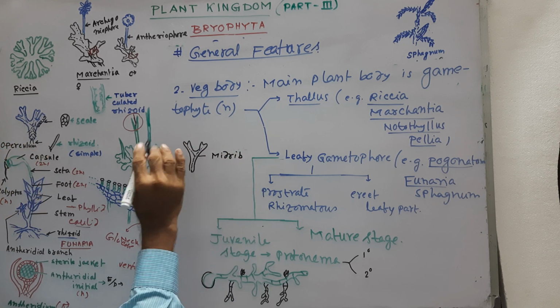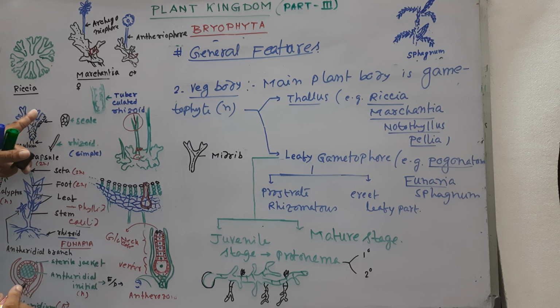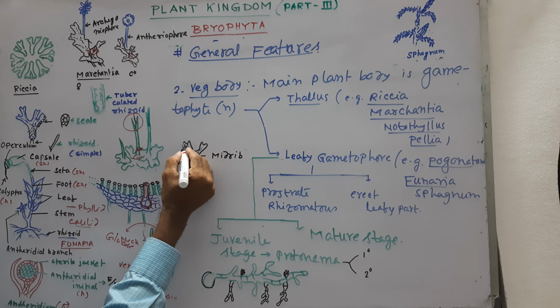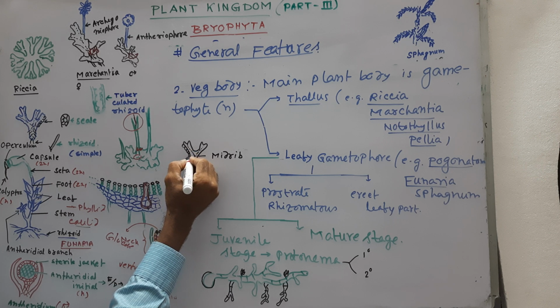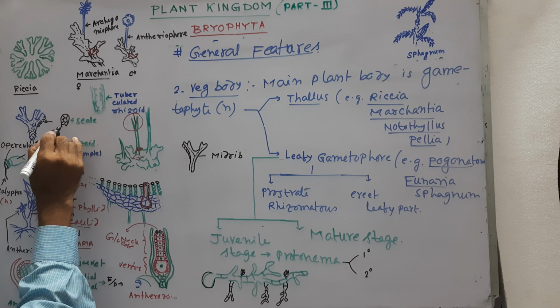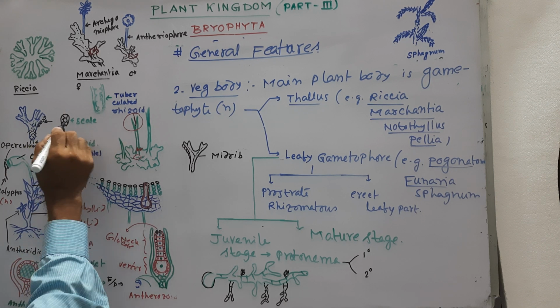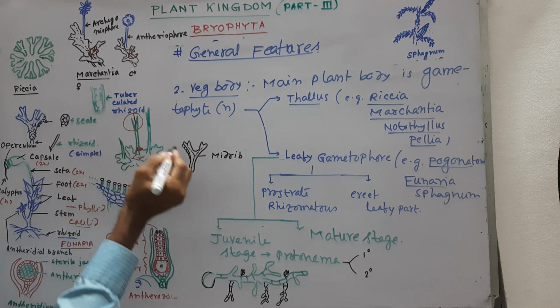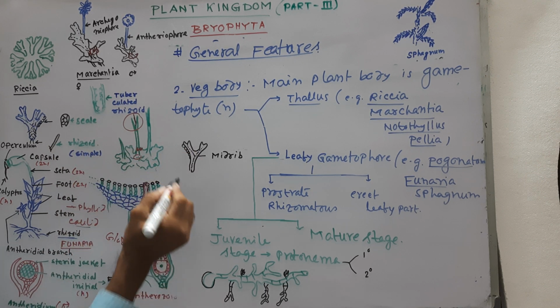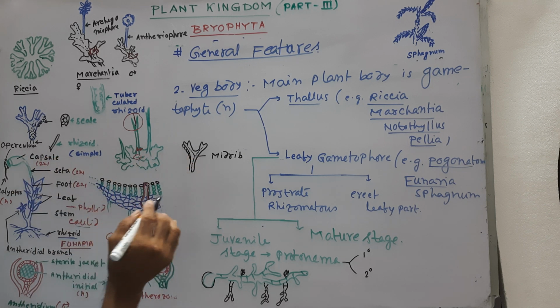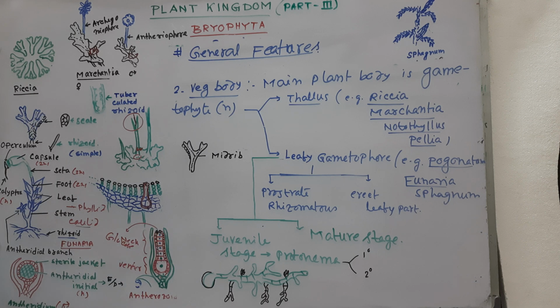And if you see the ventral surface, along the midrib there arise some filamentous thread-like structures which are called rhizoids. And on the margin you can also see some multicellular scales. These are multicellular scales of purple bluish color, which help to absorb water from the environment to keep it moistened during dry season. And rhizoids help it to anchor the thallus with the substratum and to absorb water and minerals from the soil.